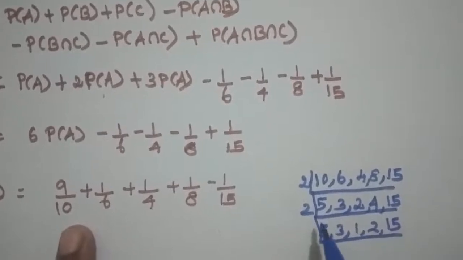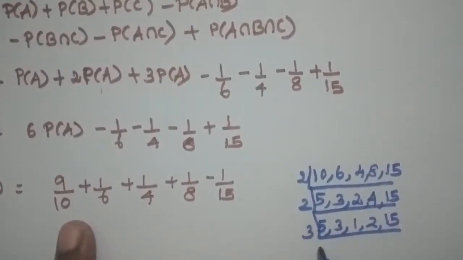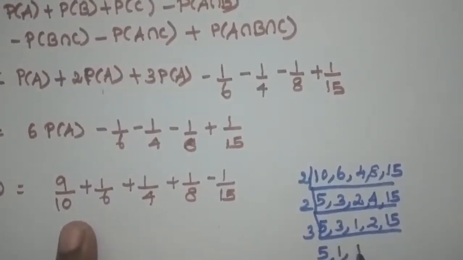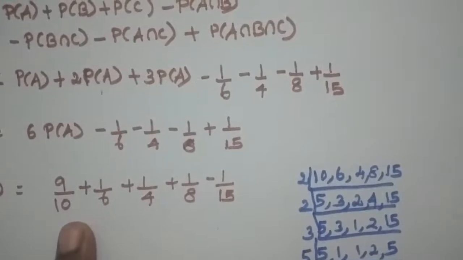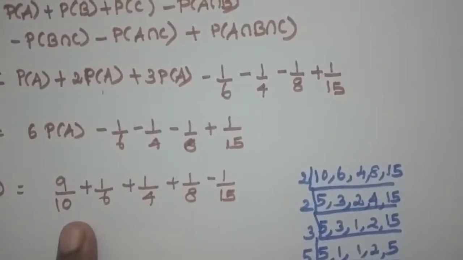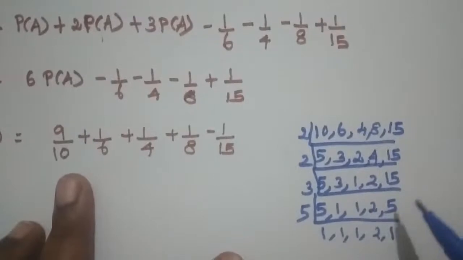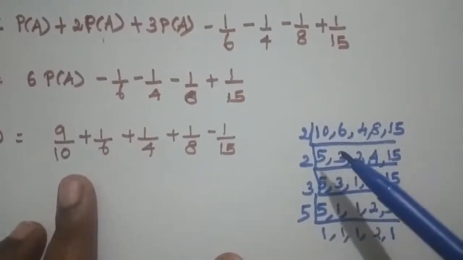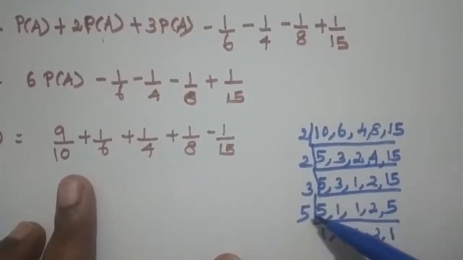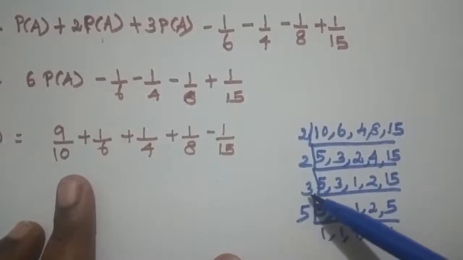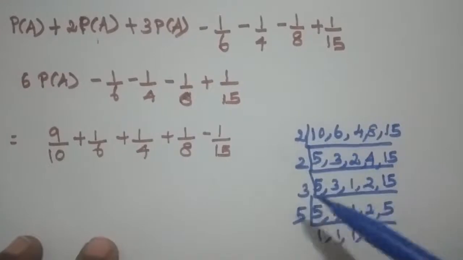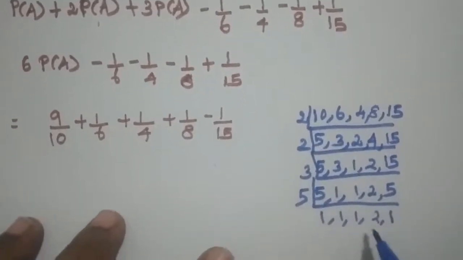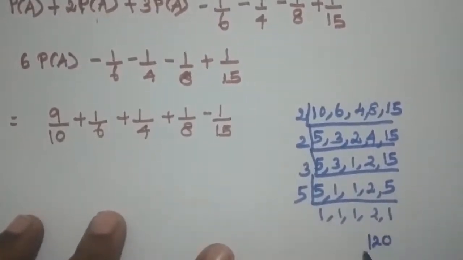Do it with the 3 table: 5, 1, 3 is 3, 1, 2, 5 3s are 15. Now with the 5 table: 1, 1, 1, 2, 1. Now multiply the numbers. 2 5s are 10, 10 3s are 30, 30 2s are 60, 60 2s are 120. So the LCM of these numbers is 120.